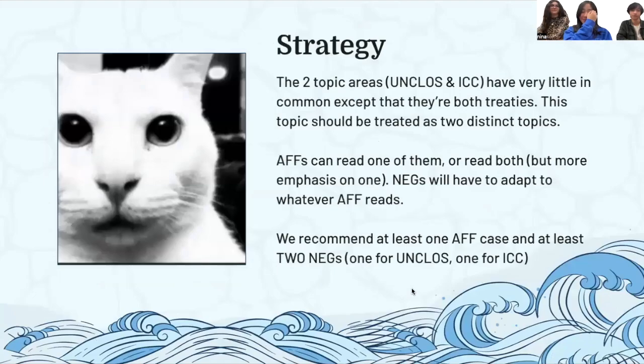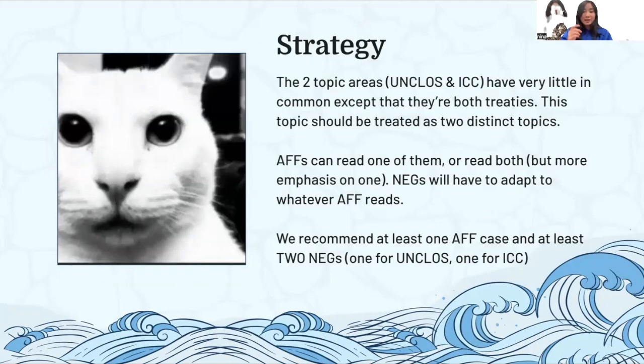Okay. Here's the strategy for what to do, because this is a very unusual topic. It's kind of like a policy topic, right? Where you have two different resolutions within this one. The two topic areas of UNCLOS and ICC honestly have very little in common except for the fact that they're both treaties, and this should be treated as two distinct topics. So AFs can either read one of them, or read both with more emphasis on one, and negs will have to adapt to whatever AF reads.